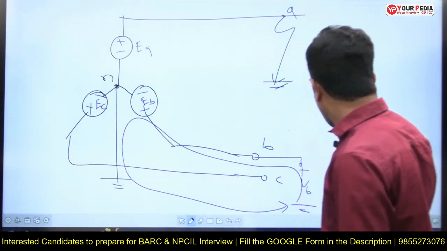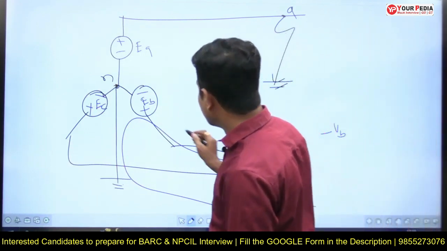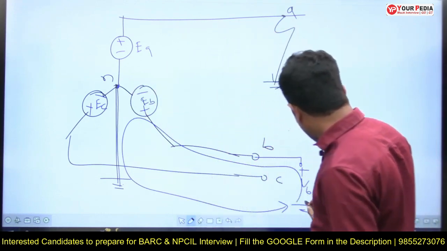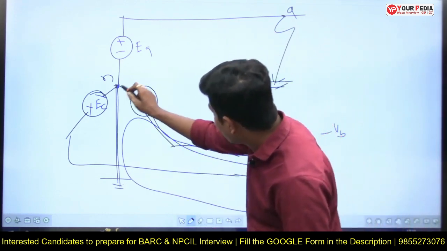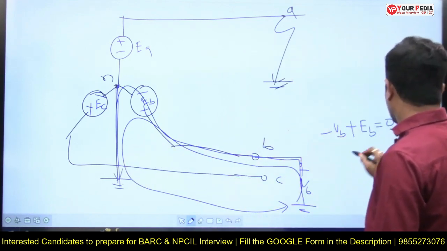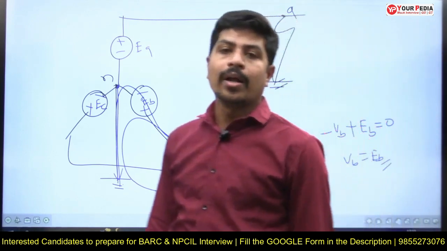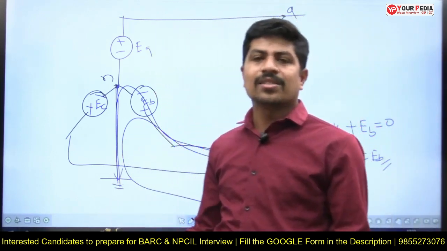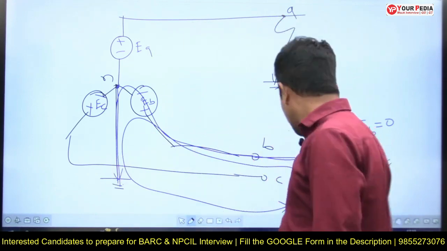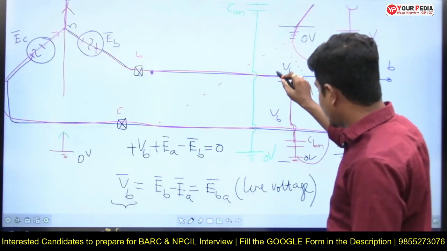Write the closed path. So I am writing minus VB. Yes, minus VB. Here I have a path. I am starting here with minus VB, going like this, coming down like this: minus VB plus EB is equal to 0. Therefore, VB is equal to EB. In this case, if the neutral is grounded, phase B voltage is equal to phase voltage. It is not rising up to line voltage. But in the previous case, phase voltage rises up to the line value of voltage.